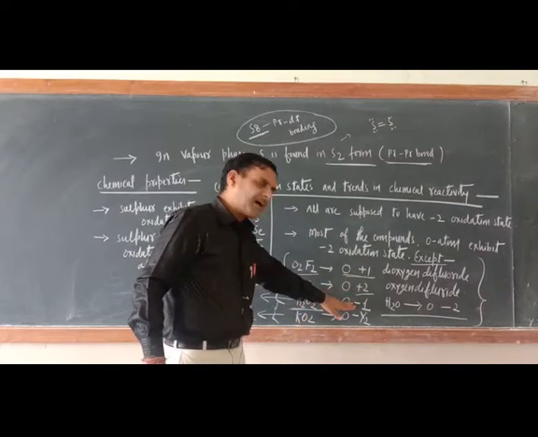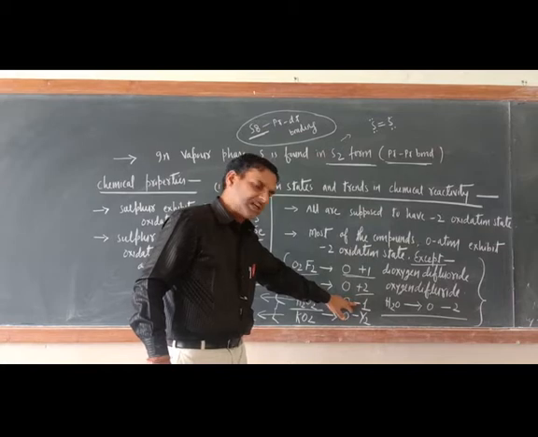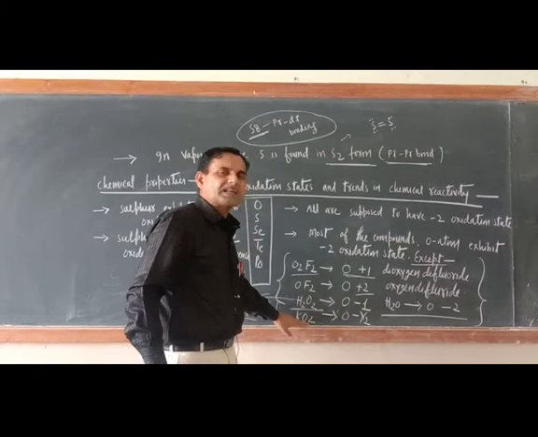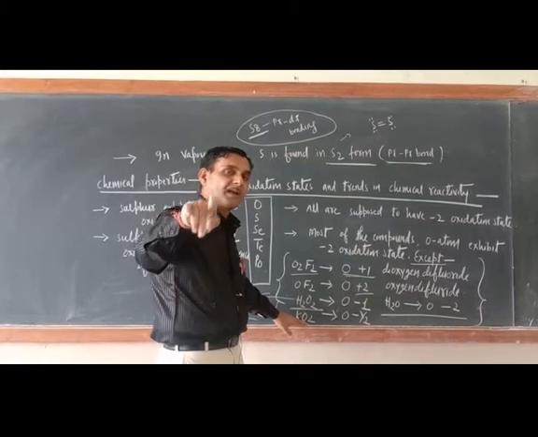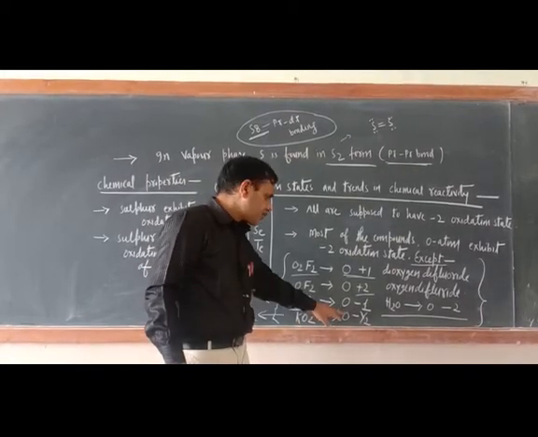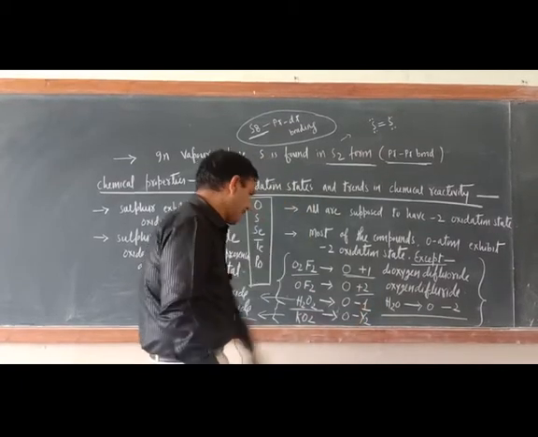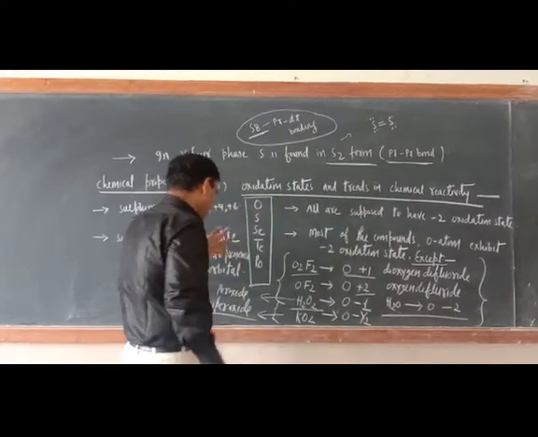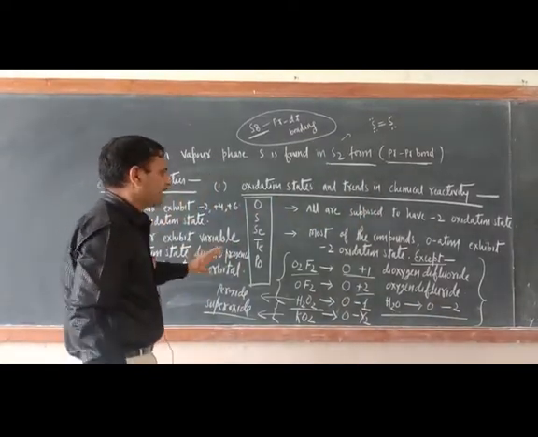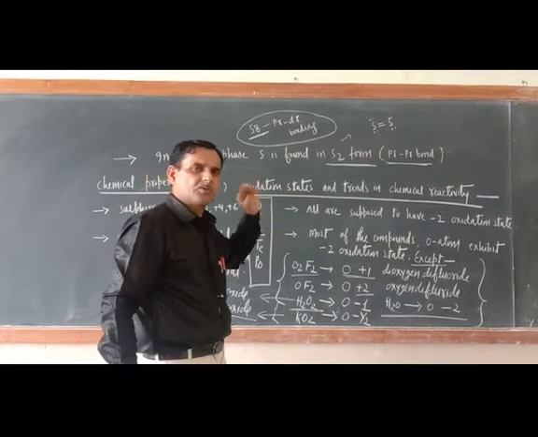In hydrogen peroxide, wherever peroxide is there, oxygen oxidation state is -1. And what is the difference between peroxide and superoxide? Last year I taught this. In superoxide, oxygen oxidation state is -1/2. And in normal water, it is -2 only. So just try to understand here.